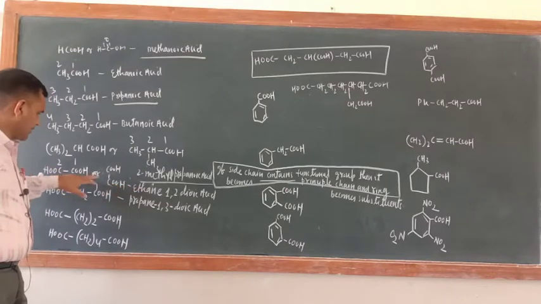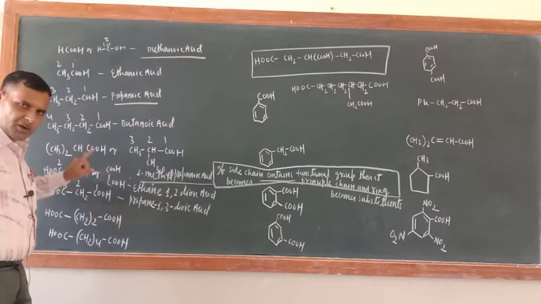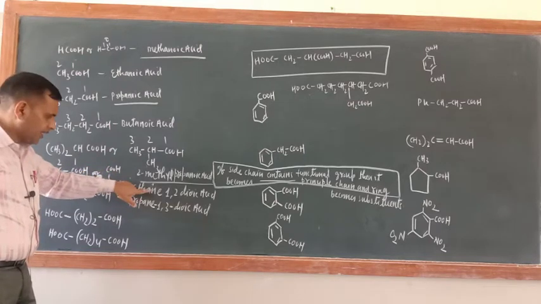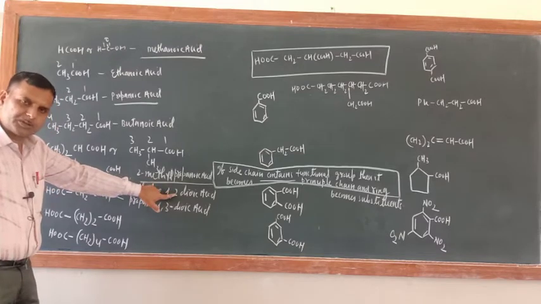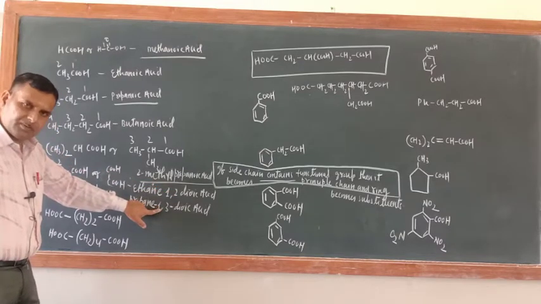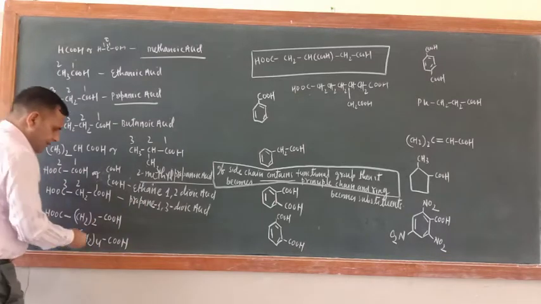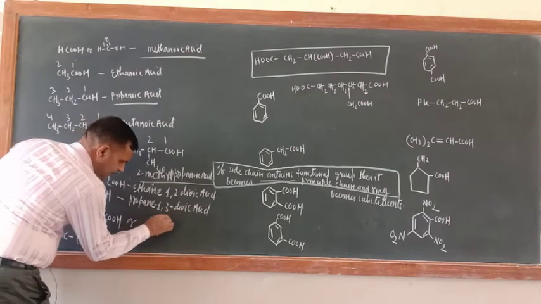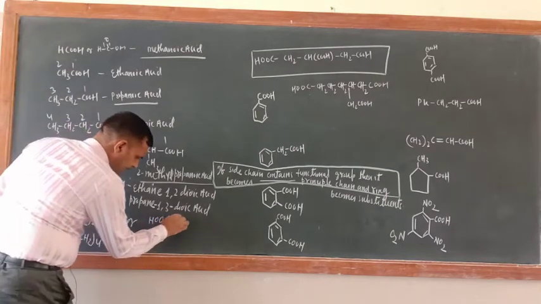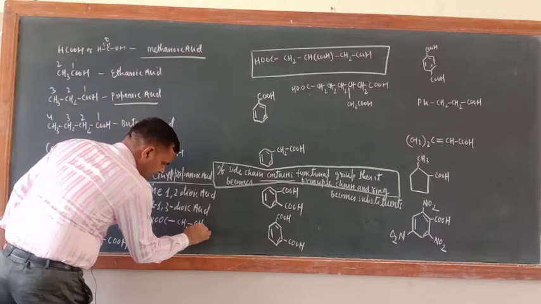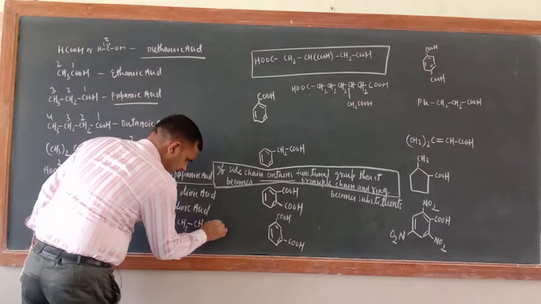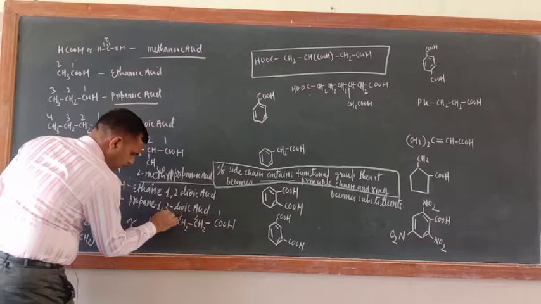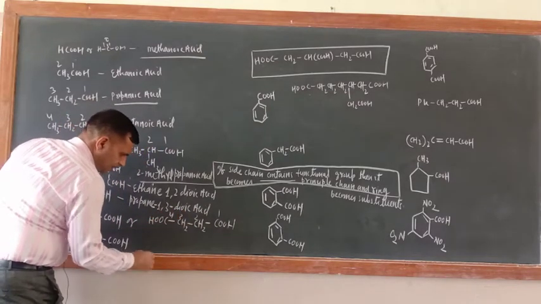And now just see, this is also dicarboxylic acid, this is also dicarboxylic acid. Who is distinguishing? The position where COOH is bonded. In this case, at 1 position and 2 position, the COOH group is there. Here at 1 position and 3 position. Now, same way you can write this one like that. CH2 whole twice means you should write like that. HOOC, then CH2, here also CH2, and here COOH. So what is the name of this one? 1, 2, 3, 4. You can start from either side. So what is the name of this one?